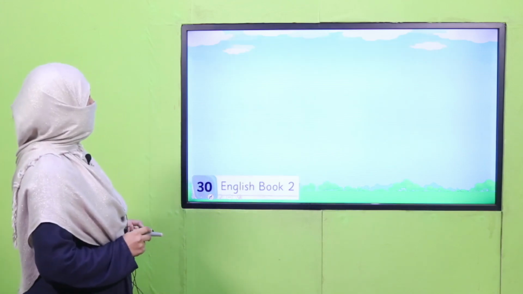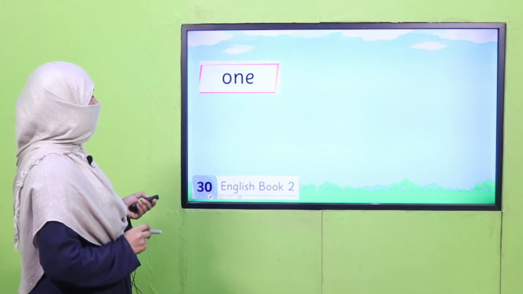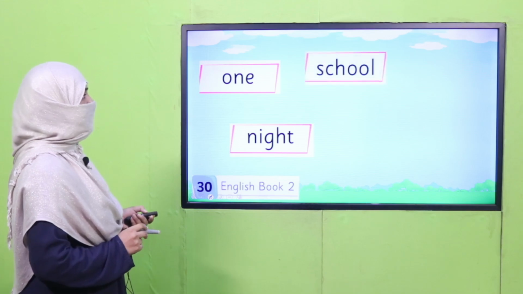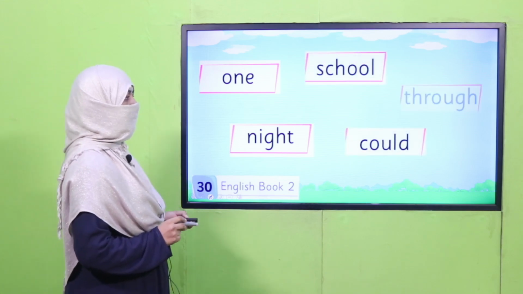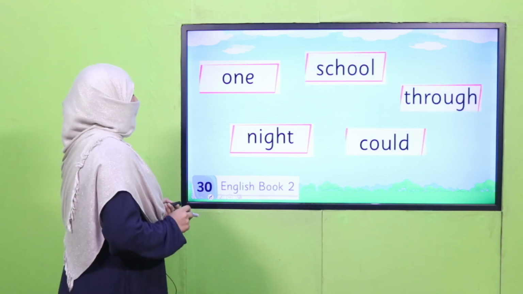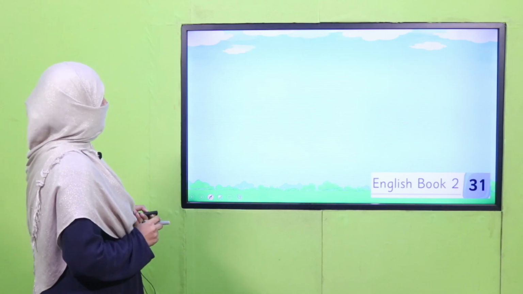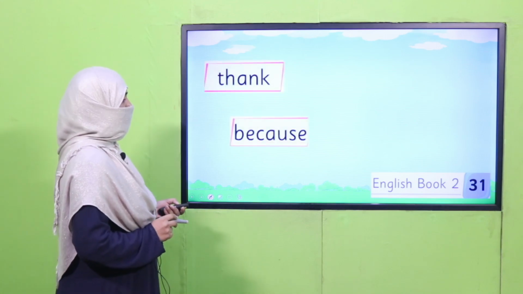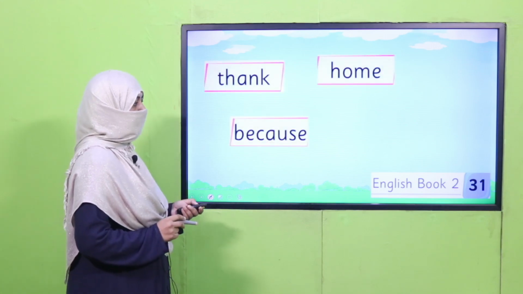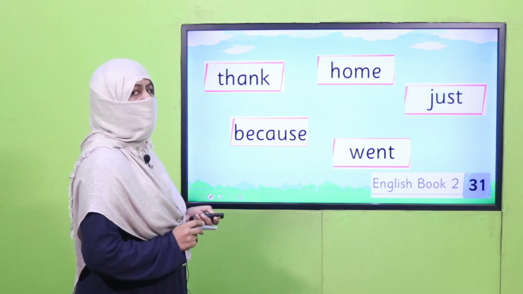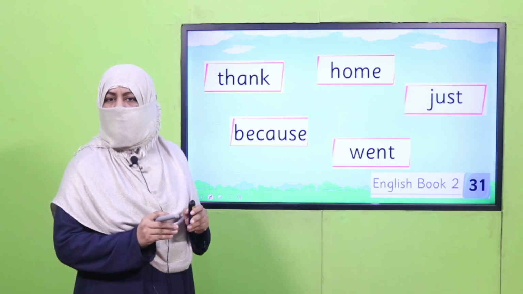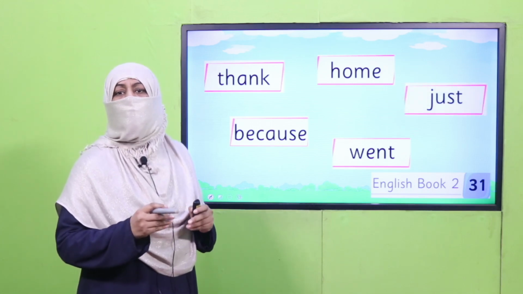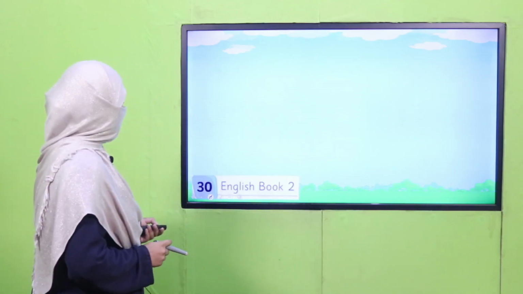And what these words are? One, night, school, could, through. And next, page number 31, thank, because, home, went, just. So these 10 words are there for you to practice. So let's practice again.